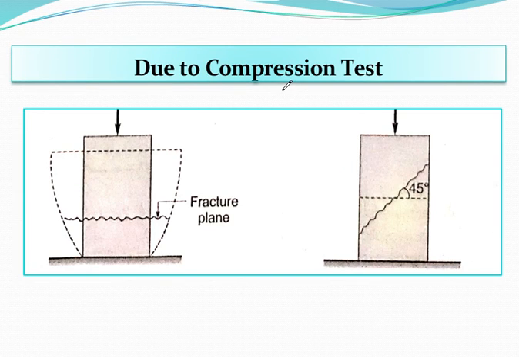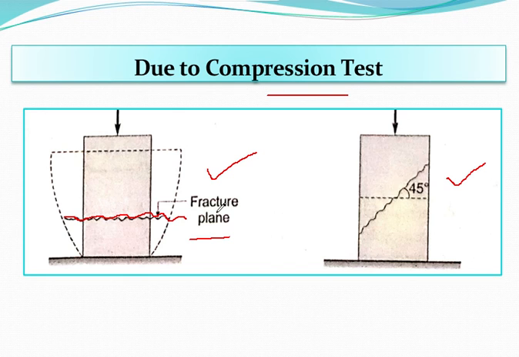Now here you can see the failure that is occurring due to compression test. This is for ductile material and this is for brittle material. If I talk about the ductile material, then a short compression member fails in compression yielding and failure occurs at 90 degrees to the compressive load. And in compression yielding, buckling of the material occurs. So you can see this is the fracture plane.